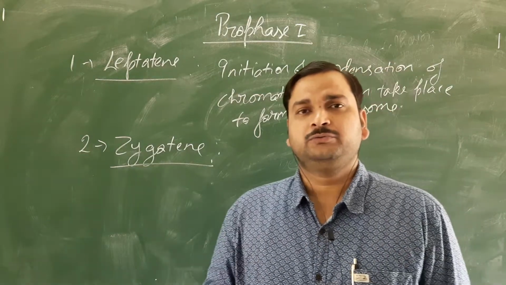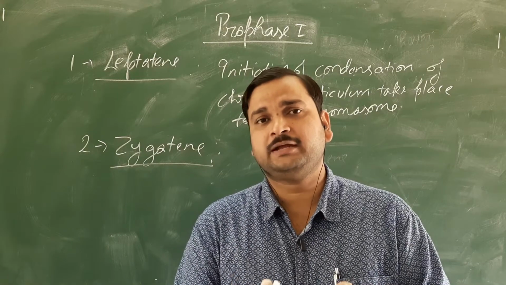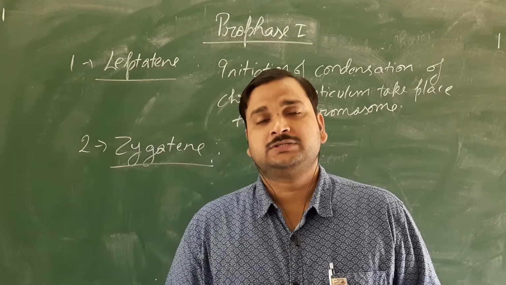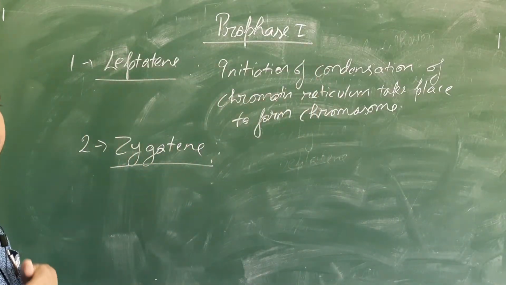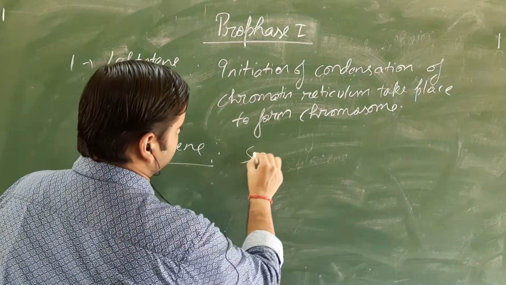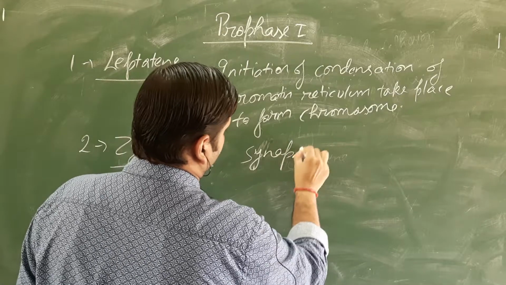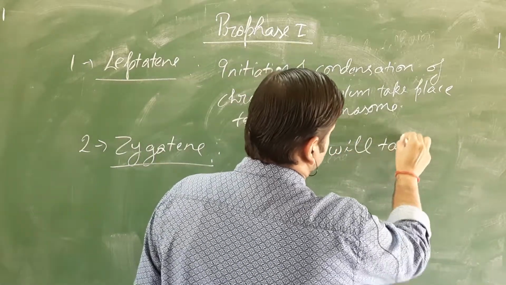Yesterday I told you that for crossing over to take place, the chromosomes will pair with each other, and that pairing is called synapsis. That will occur in the zygotene stage. So synapsis will take place. What is the meaning of synapsis?